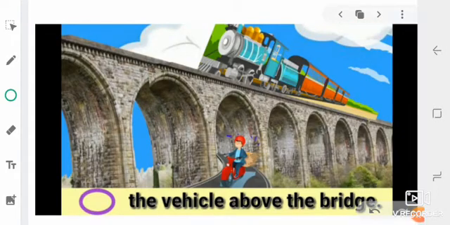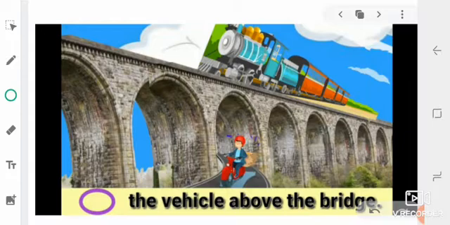Now, you can see the next picture. In this picture, there are two vehicles. One is train and second is scooter. Question is, which vehicle is above the bridge?